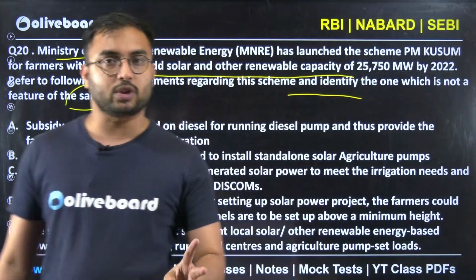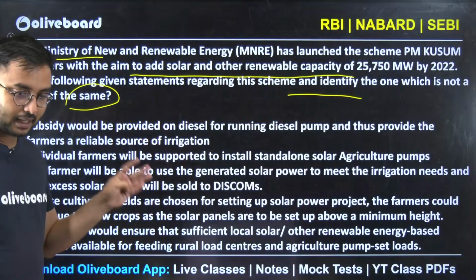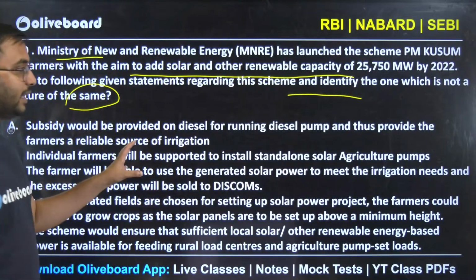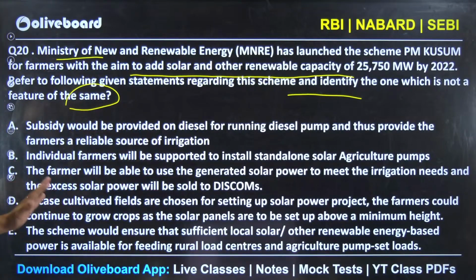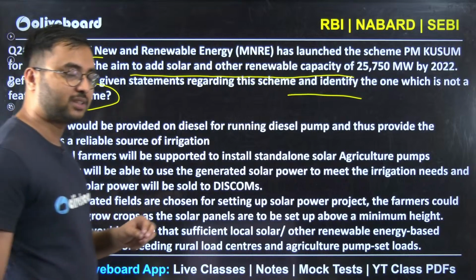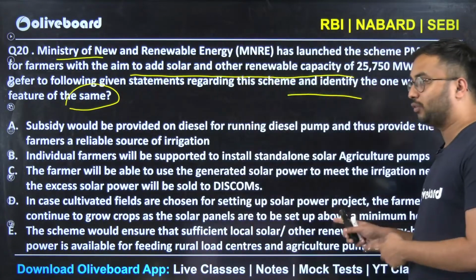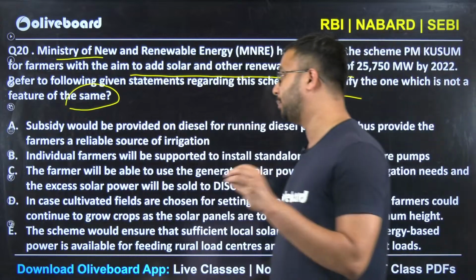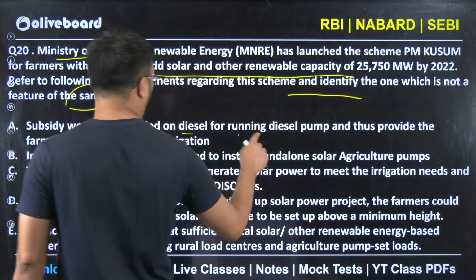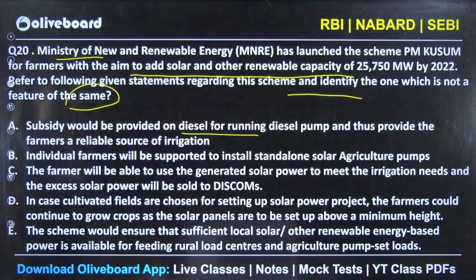You have to attempt this question, but you have to be a fast reader and you have to go through all the lines to understand the difference between the statements which have been given. There is very high chance that examiner will add and subtract any of the points in any of these 5 statements. So you have to be very, very pretty sure. Subsidy would be provided on diesel for running diesel pump and thus provide farmers a reliable source of irrigation.